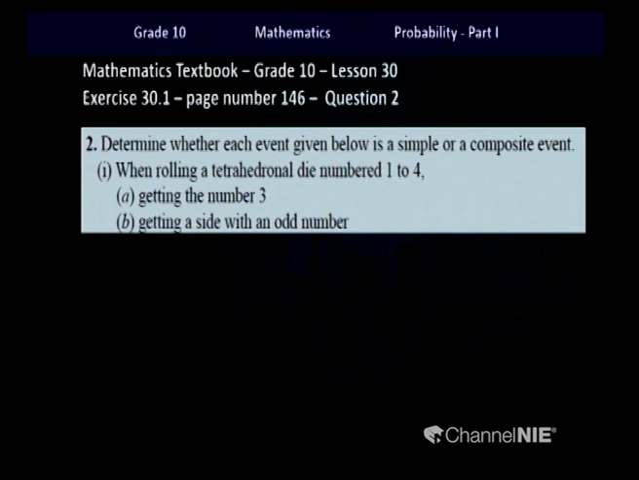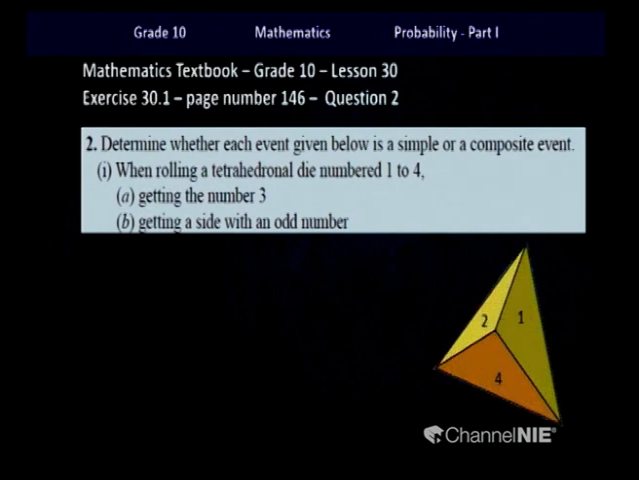The first question: when rolling a tetrahedral die numbered 1 to 4, they are asking us to find out whether the event of getting the number 3 is simple or composite. And the next event they have mentioned is getting a side with an odd number. Okay children, let's first of all write down the sample space for this experiment of rolling a tetrahedral die. As you all know, a tetrahedral die has 4 similar faces. So when you number it from 1 to 4, it will look like this.